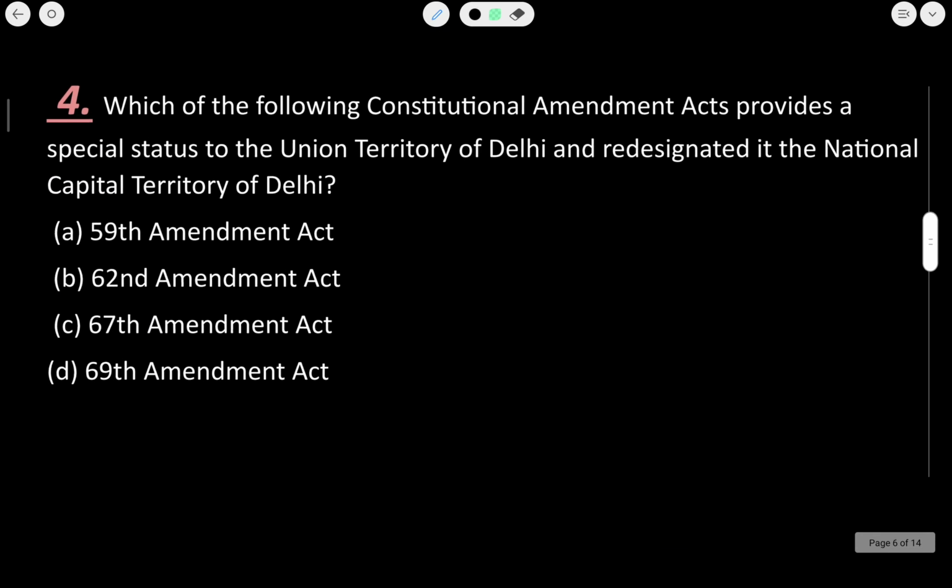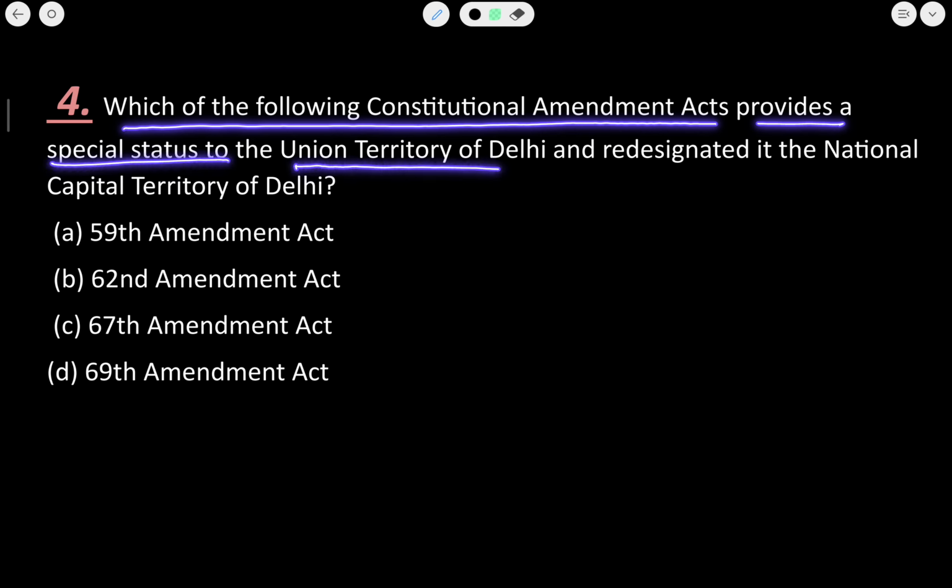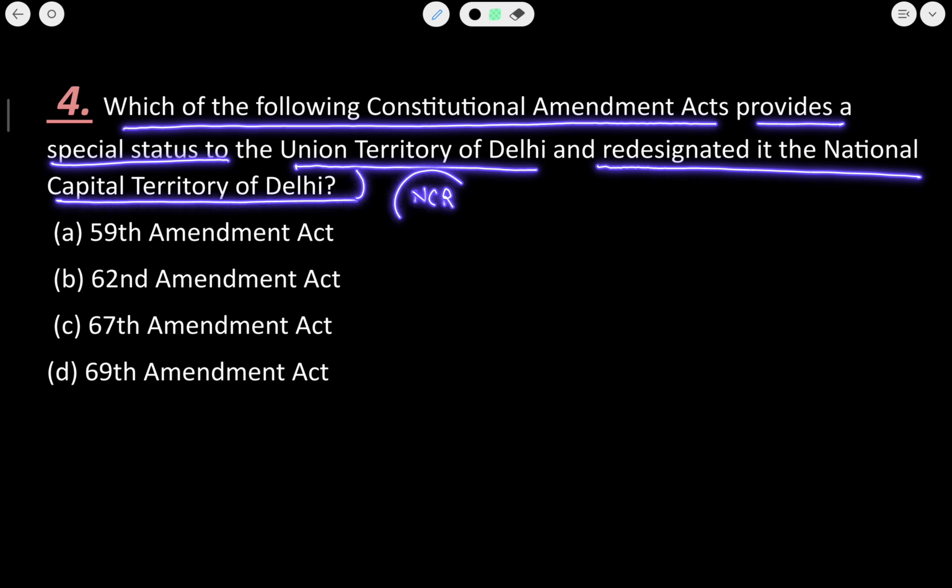Now let us see the next question, that is question number 4. Which one of the following Constitutional Amendment Acts provides a special category status to the Union Territory of Delhi and redesignated it as the National Capital Territory of Delhi, that is NCR. Okay.